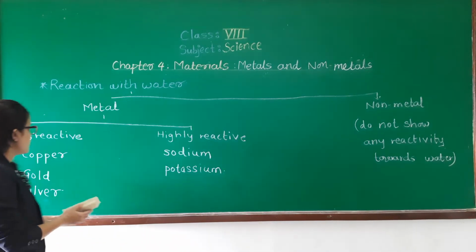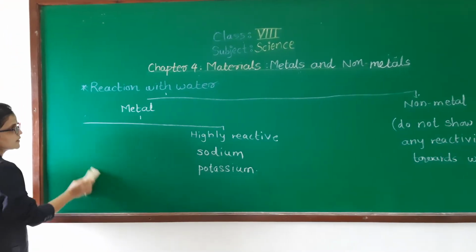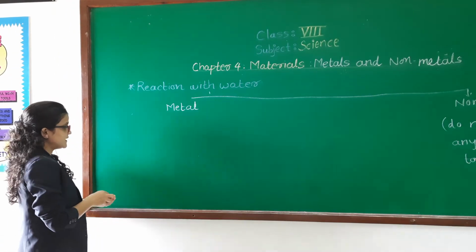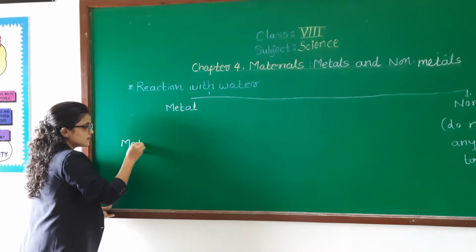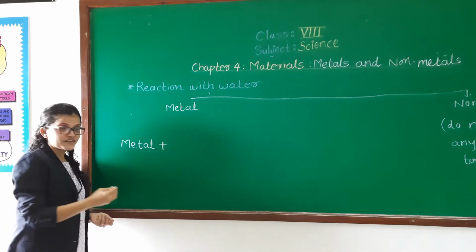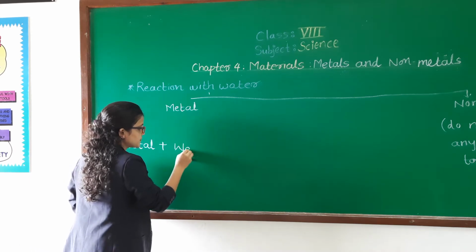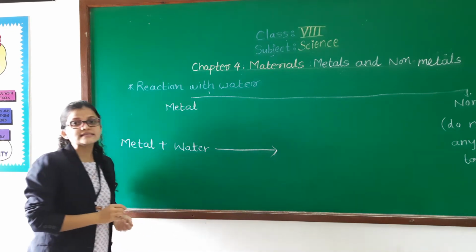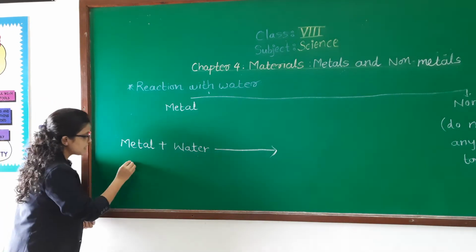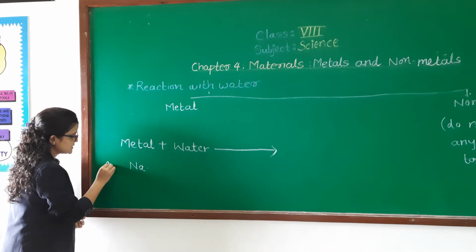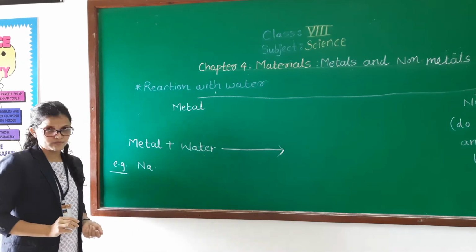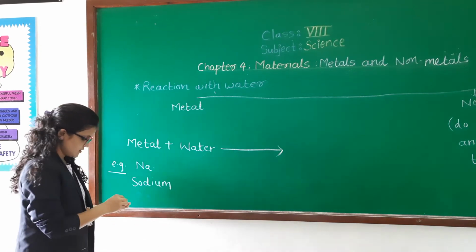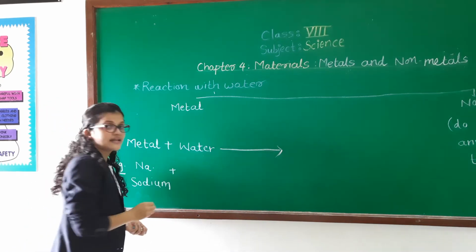Getting it? Okay. So when metals react with water, we have to complete this chemical equation. For example, if we take sodium, this sodium, when it reacts with water.